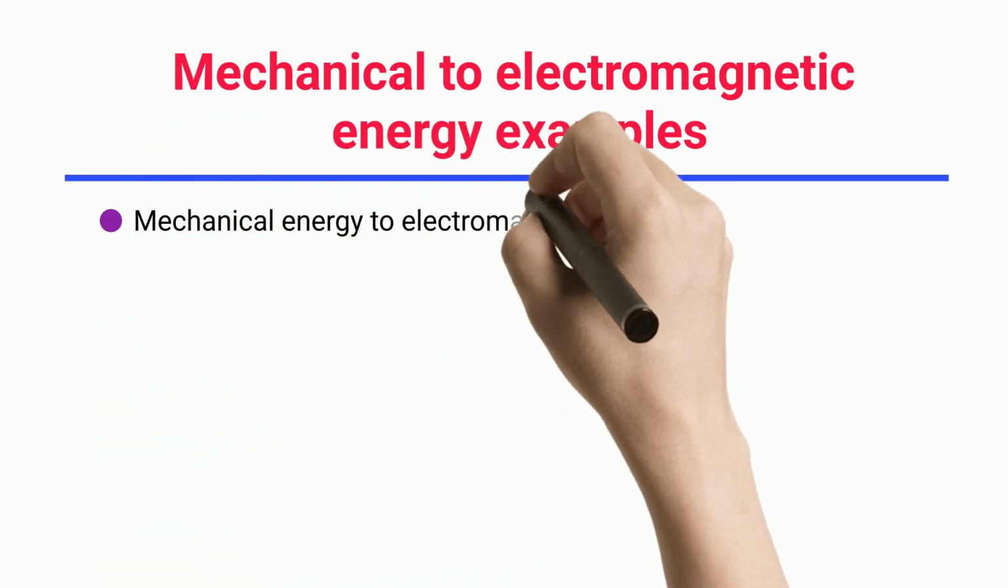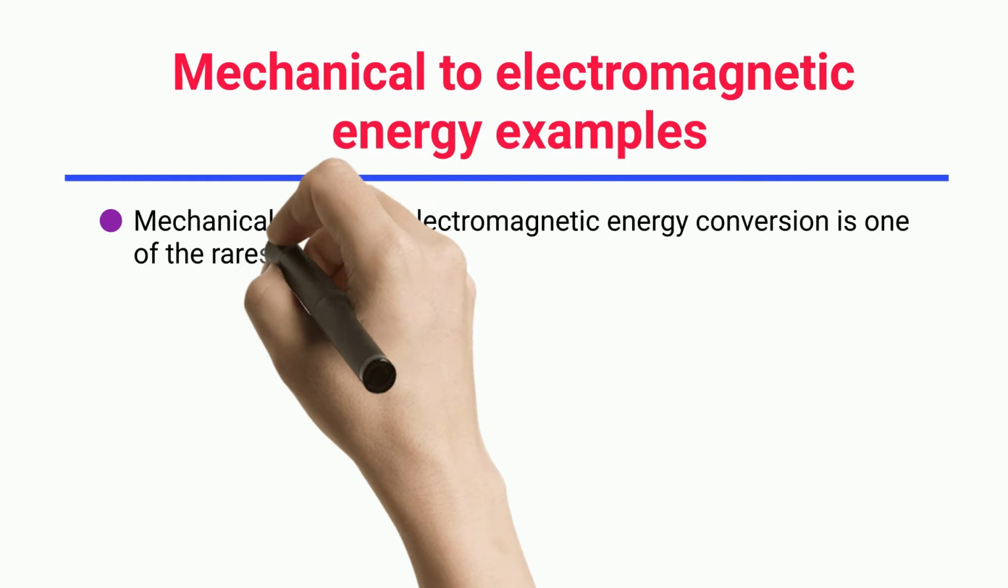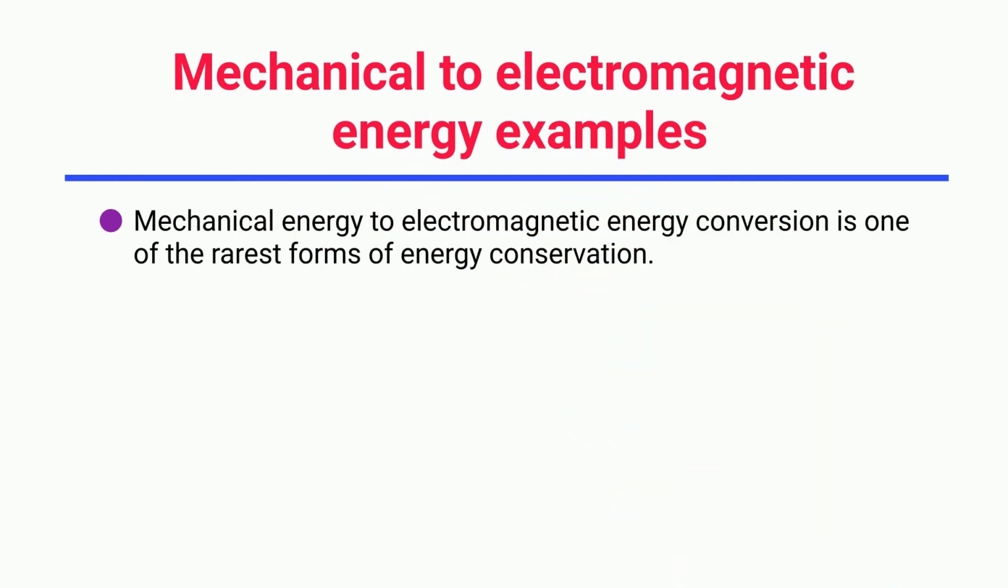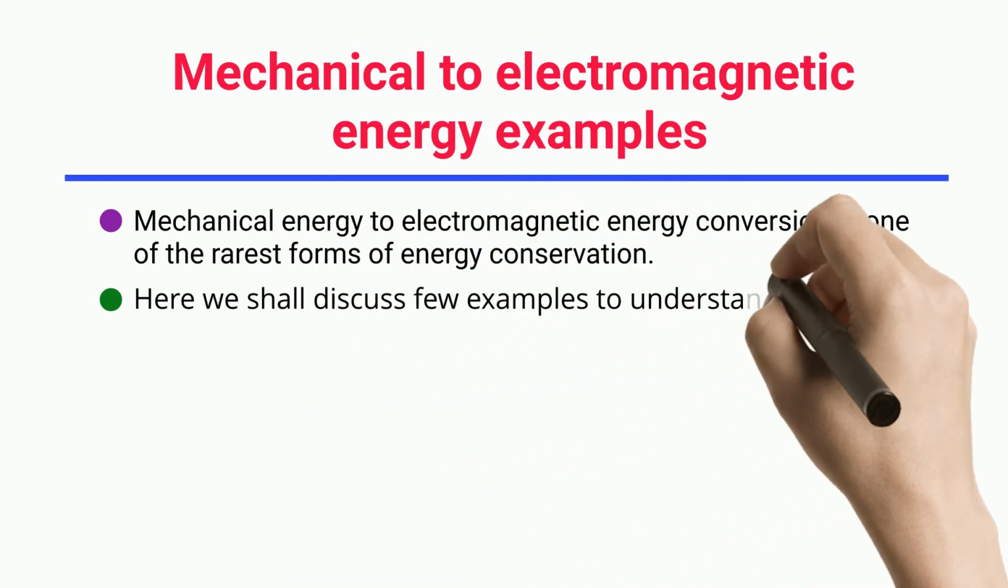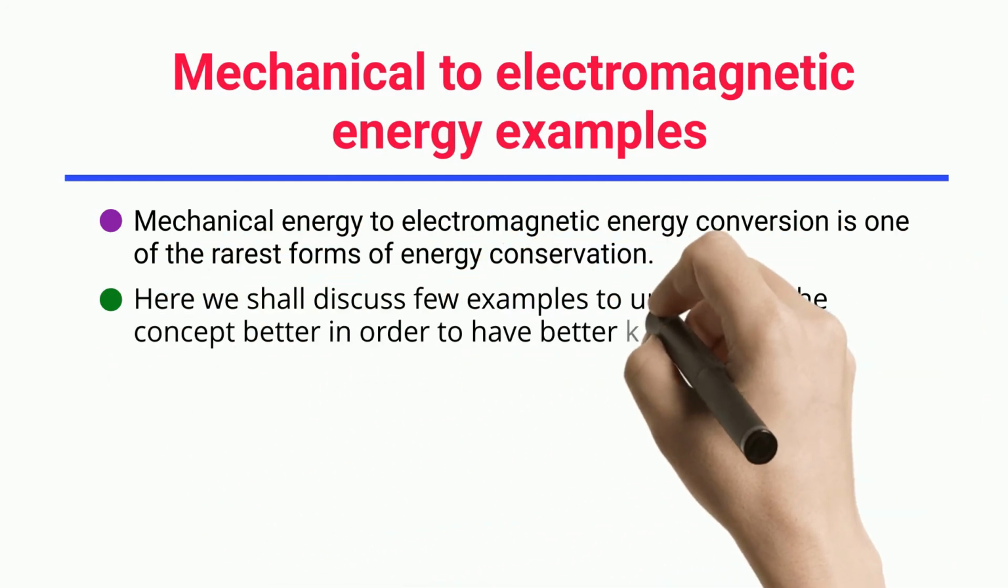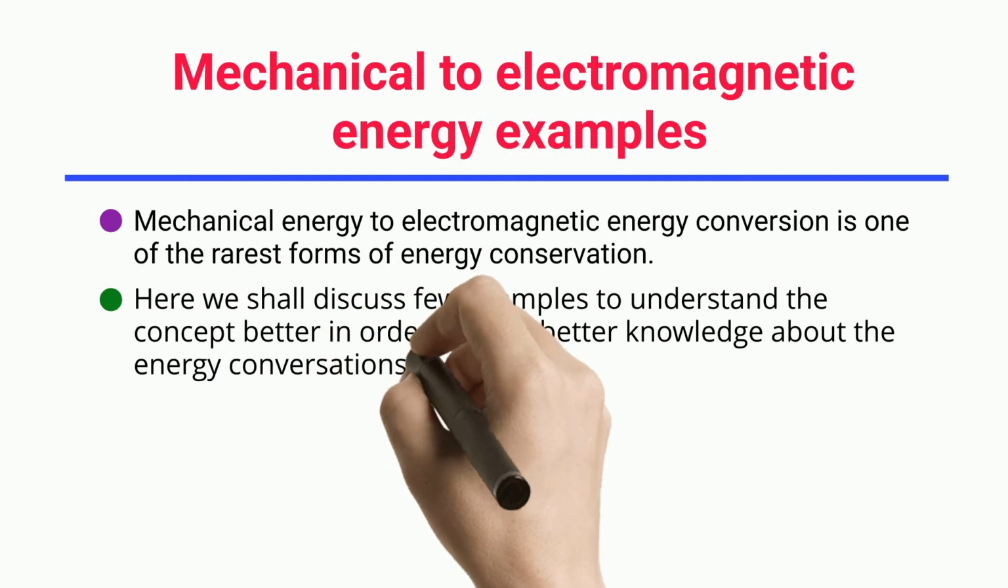Mechanical to electromagnetic energy examples. Mechanical energy to electromagnetic energy conversion is one of the rarest forms of energy conservation. Here we shall discuss few examples to understand the concept better in order to have better knowledge about the energy conversions.